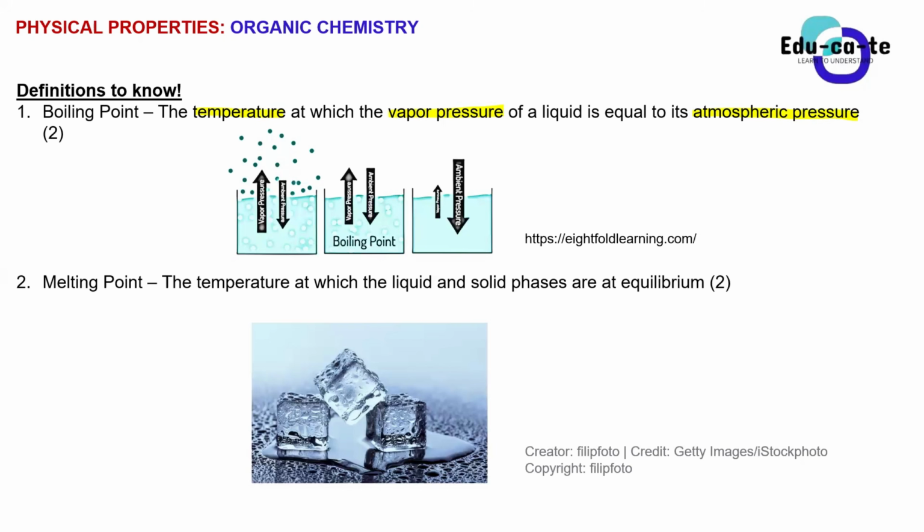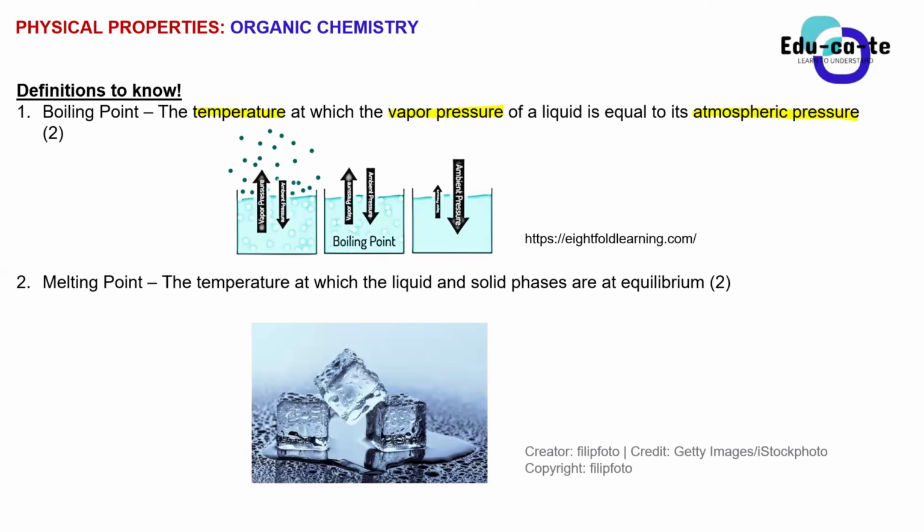Okay. In my own simple terms, please don't write the one that I'm saying in my own simple terms in the exam because you are not going to get the marks, okay? Basically, in simple terms, I was trying to explain that when you just want to know what boiling point is, it is just that temperature where a liquid starts boiling. For example, when you put a pot of water on top of a hot stove and the water starts boiling, when you find out how hot the water is, that is the boiling point when it starts boiling.